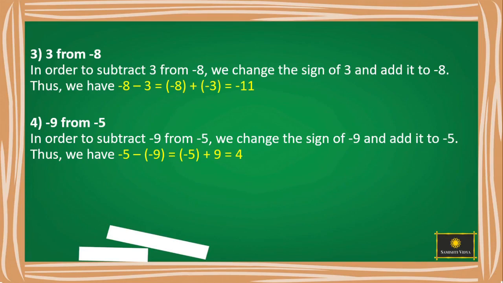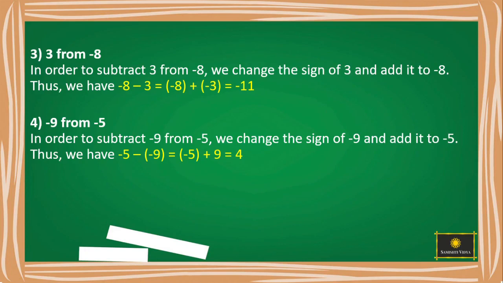Let us see one more example. Subtract minus 9 from minus 5. To subtract minus 9 from minus 5, we change the sign of minus 9 and add it to minus 5. If we change the sign of minus 9, it becomes, yes, correct, plus 9. So we have minus 5 minus of minus 9, that is equal to minus 5 plus 9.